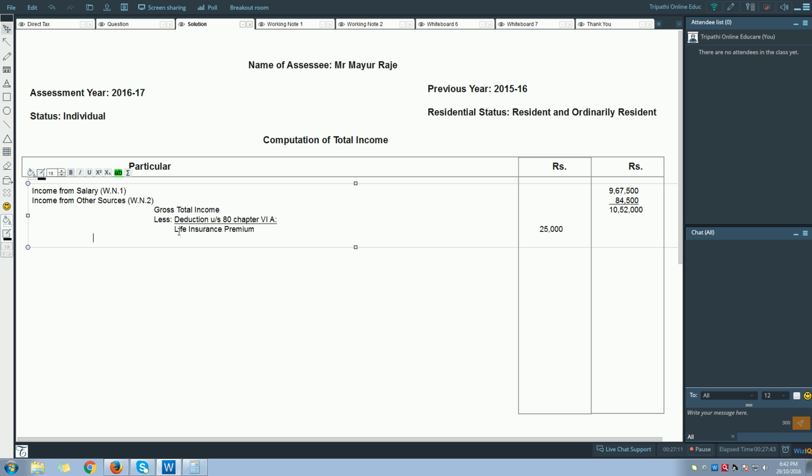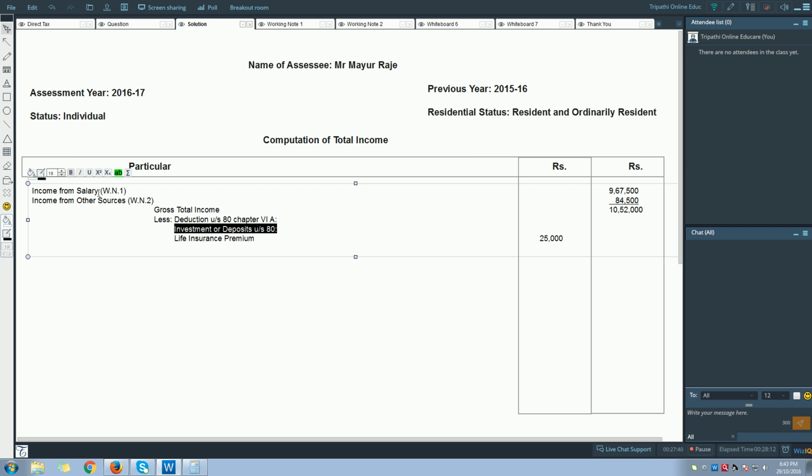One is LIC of 25,000, second is tuition fee of 10,000. So let us record both. So here the first one we have is life insurance premium, that is 25,000.